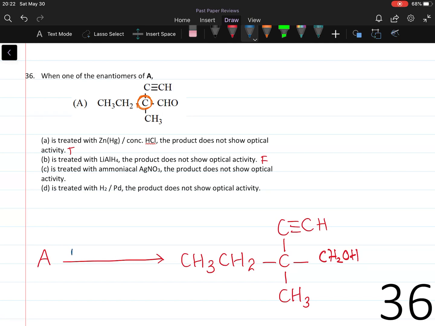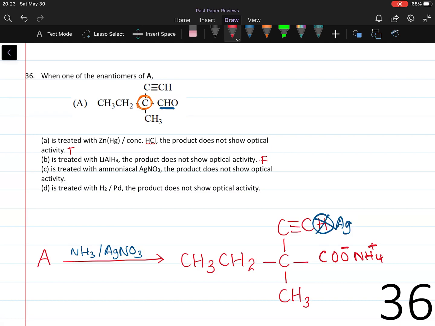Statement C. Is treated with ammoniacal silver nitrate. The product does not show optical activity. Ammoniacal silver nitrate is Tollens reagent, which is used to differentiate aldehydes from ketones. Tollens reagent is a weak oxidizing agent. It oxidizes the aldehyde to COO- NH4+, and silver is deposited. This reagent also reacts with the alkyne group, replacing the H with silver, and the product will precipitate.